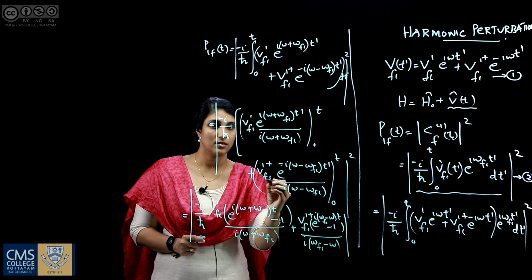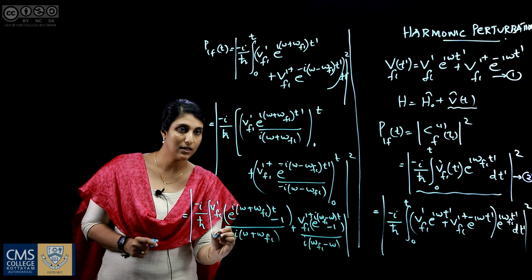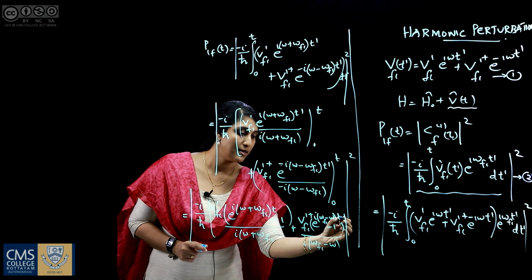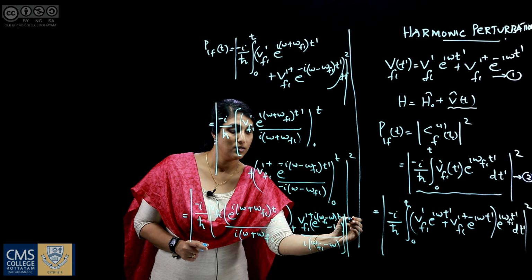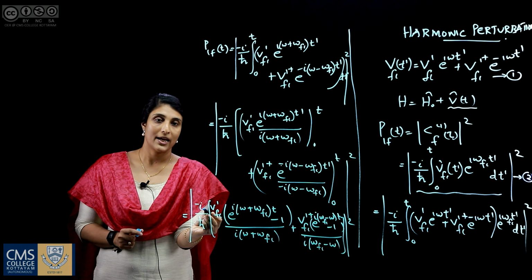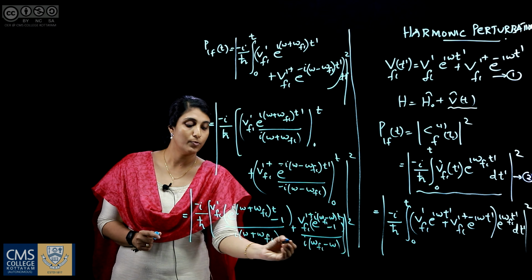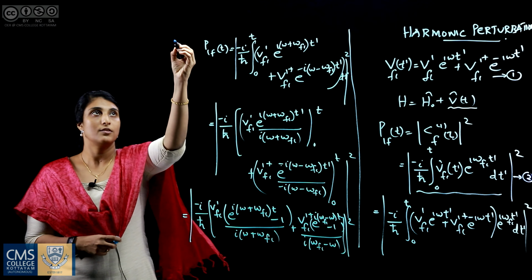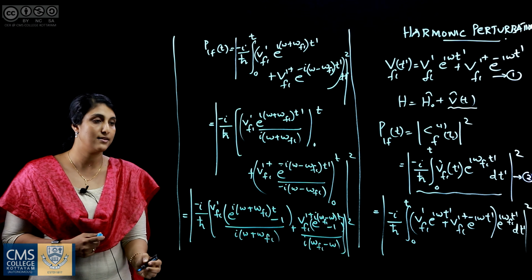Its modulus squared. Here we have minus i by h bar, multiplying both these terms, it is modulus squared. So in the numerator we have i, and in the denominator of both terms we have i. So the imaginary number i gets cancelled.